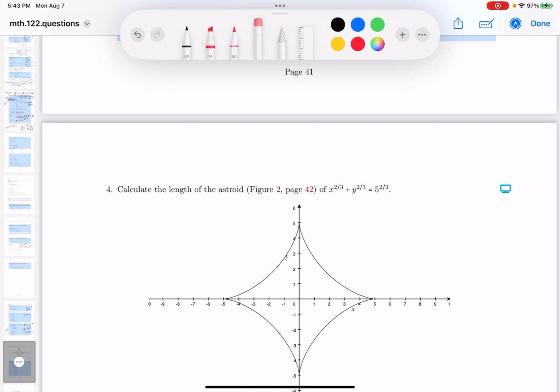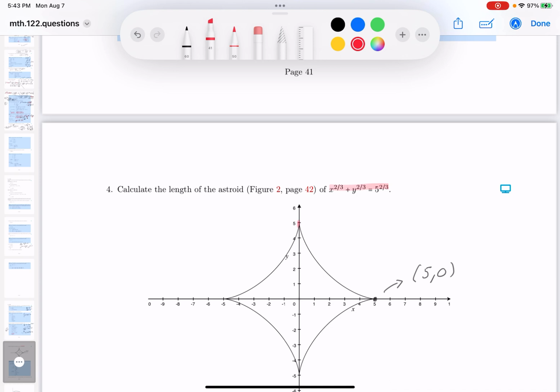Okay, so you're asked to calculate the length of this relationship. They gave me a picture which is very helpful for me. I want to emphasize that I've got points in the picture that are important. We'll also talk about symmetry. There's a point here, 5 comma 0. It certainly satisfies this equation over there. And you can put the other points down too if you want.